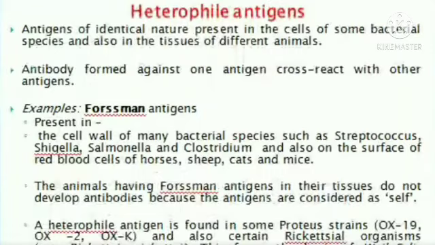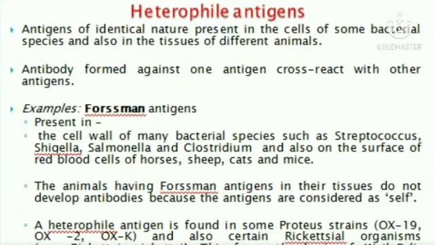Now the third one is the heterophile antigens. These are antigens of identical nature present in the cells of some bacterial species and also in the tissues of different animals. They may be present in the cells of some bacterial species and also, other than bacteria, in the tissues of different animals.